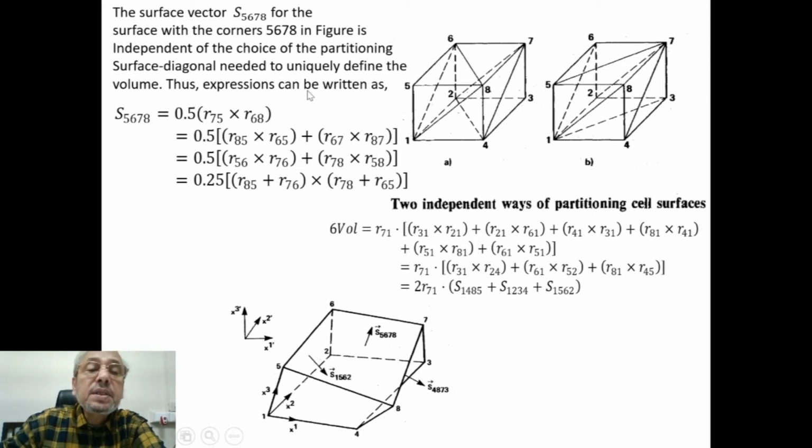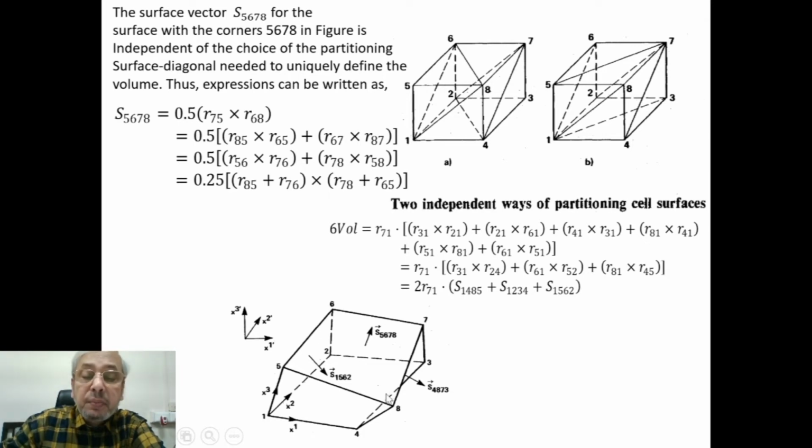Thus, expressions can be written as, so S 5, 6, 7, 8, we have given the expressions like 0.5 into R 75 into R 68, and all these options are possible, and these are independent of dividing the surface by the diagonal, whether this diagonal or this diagonal, we can get these expressions, and they mean basically S 5, 6, 7, 8.